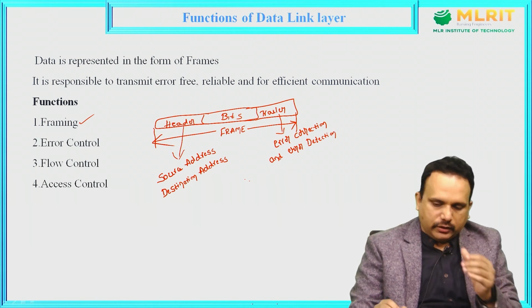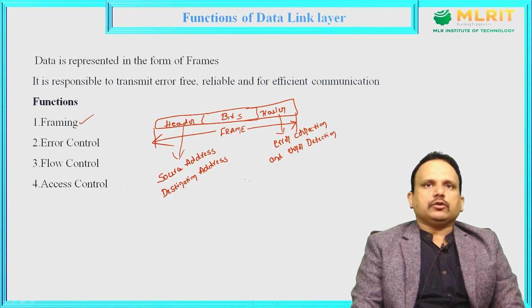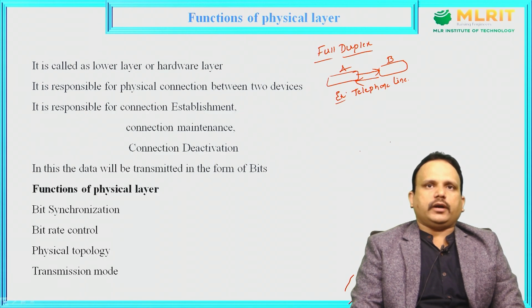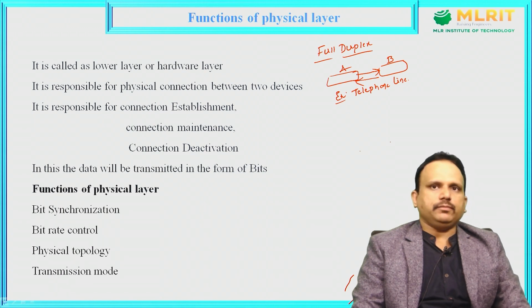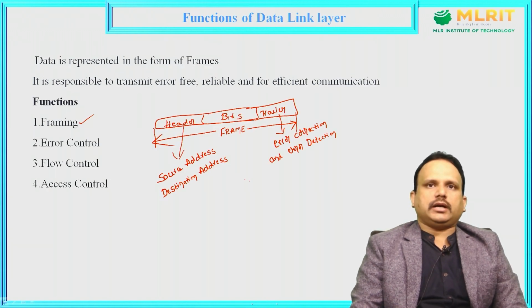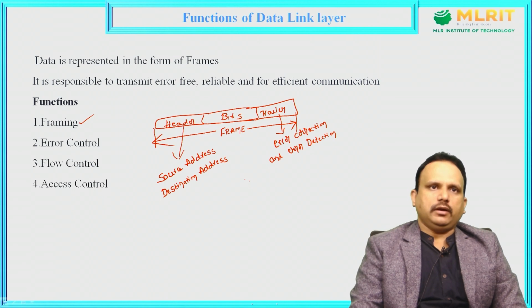Source address is nothing but the sender address, and destination address is nothing but the receiver address. In the trailer, as we want to provide error-free transmission, we include error correction and error detection mechanisms. So the combination of header part, bits and trailer part is nothing but framing.